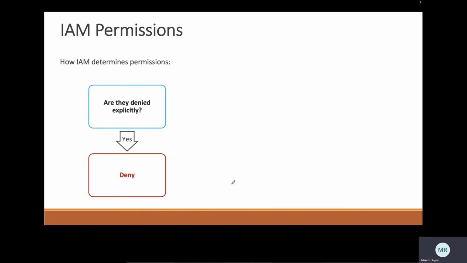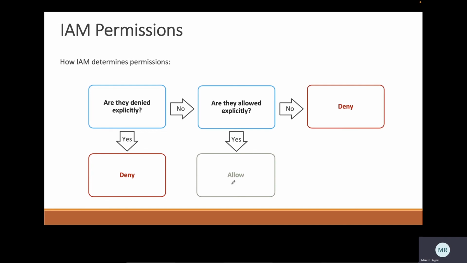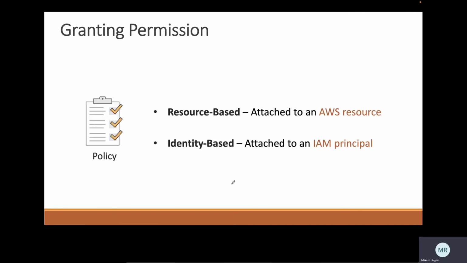Deny always overrides allow in case of IAM permissions. It will then check if there is any allow. If it is allowed, the answer would be allow. Otherwise, it is always a deny. So that is one thing that we can learn here, the difference between NACL and IAM permissions. Deny would always override any allow that we can have.